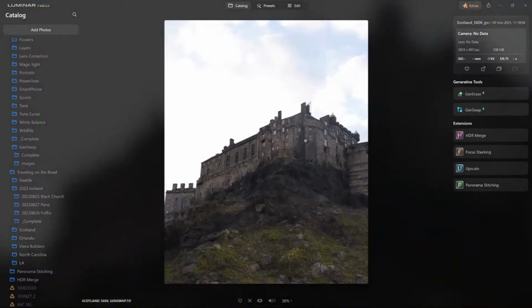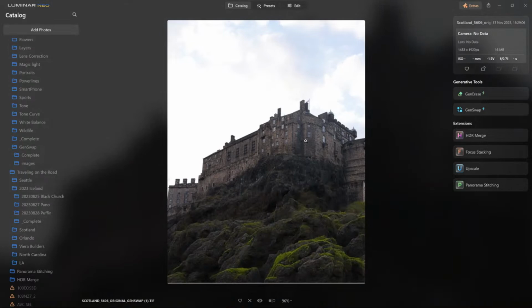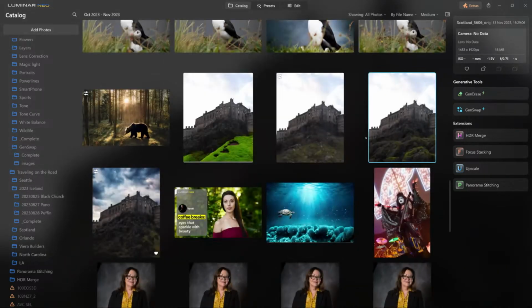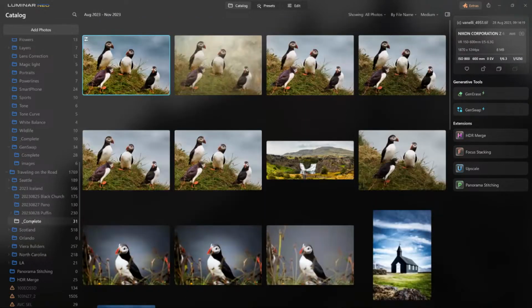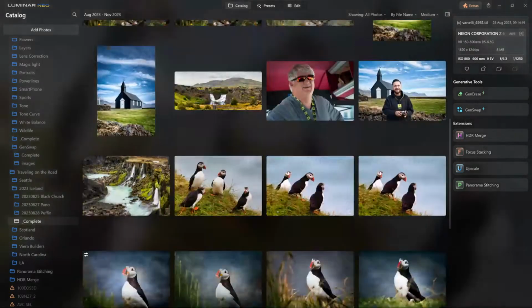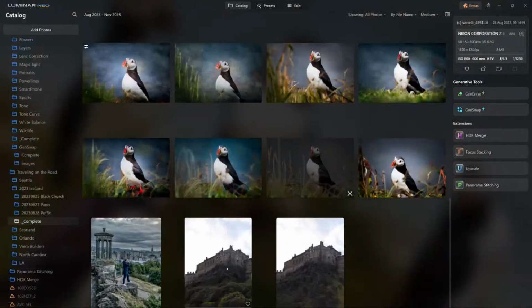Oh yeah, look at that one. Ooh, and I love that one too. All right, it's between these two. Let's go with this one. So I can just drag it, drop it to my completes folder, and there it is.